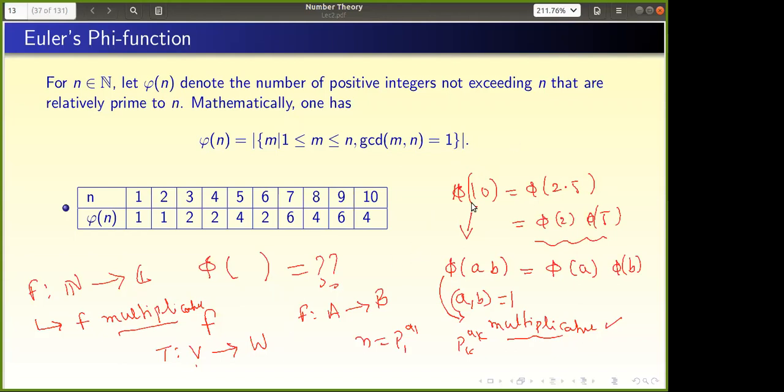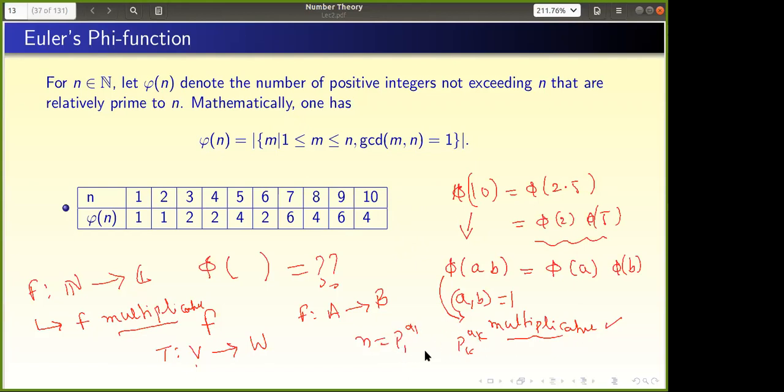That's why Shruti's result is useful. Generally people first prove that phi of p power n is equal to something, but why do people prove that result? Because it is sufficient to know phi on the prime powers, and then I know it everywhere. Because n is equal to a product of prime powers, so now phi of this I will apply.